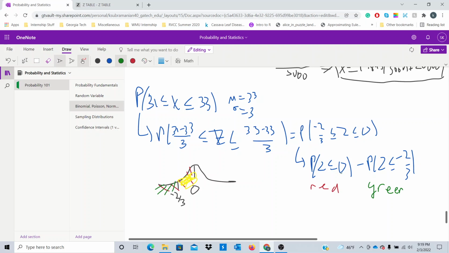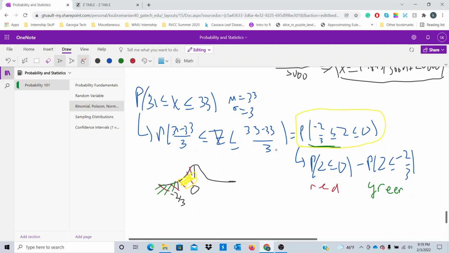So we're subtracting the red region minus the green region to get the yellow area, which is the area we desire, right? So let me mark that in yellow. So this is the yellow region we care about, basically.